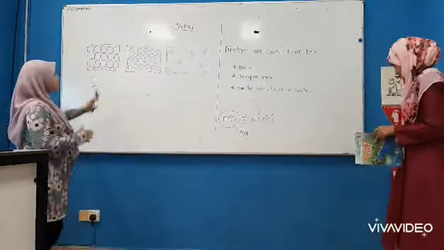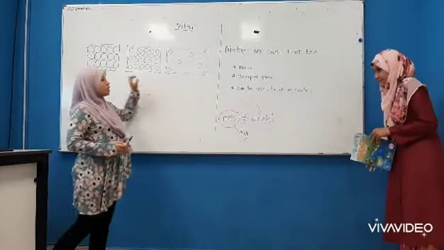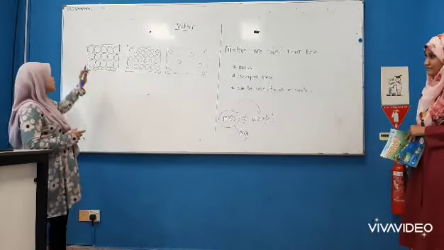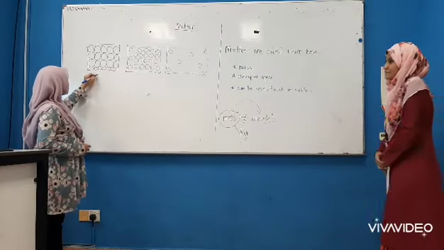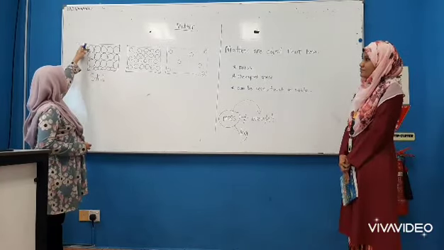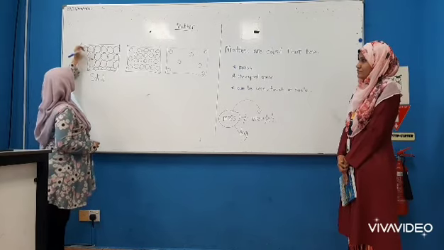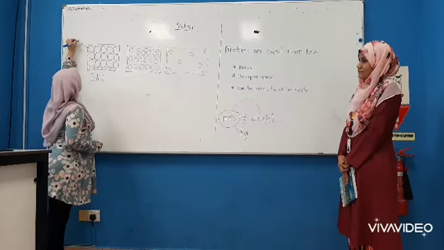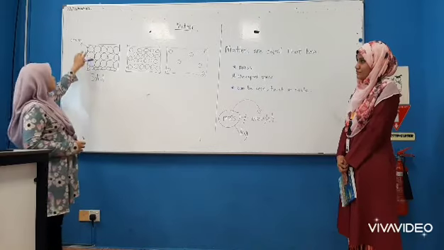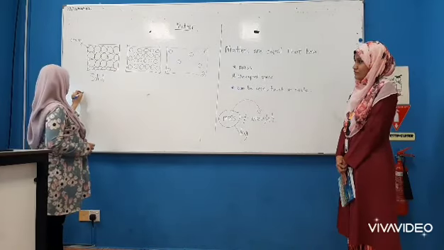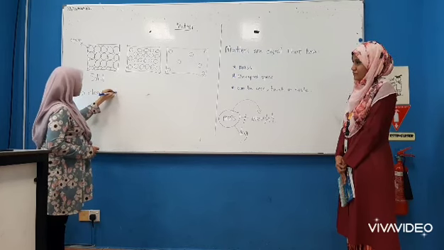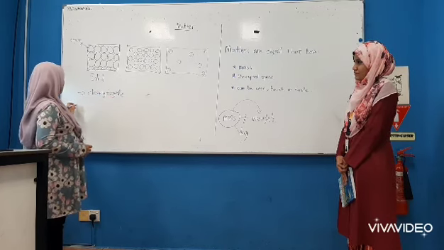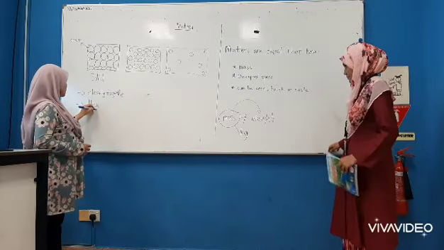Now these are the arrangements of solid, liquid, and gas. This one is the arrangement for solid. This we call an atom. The atoms of a solid are arranged very closely together, and they vibrate.